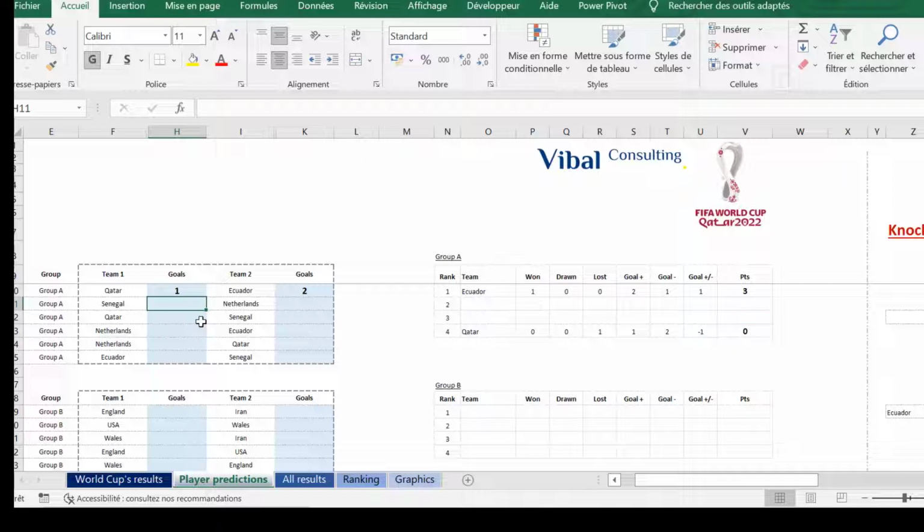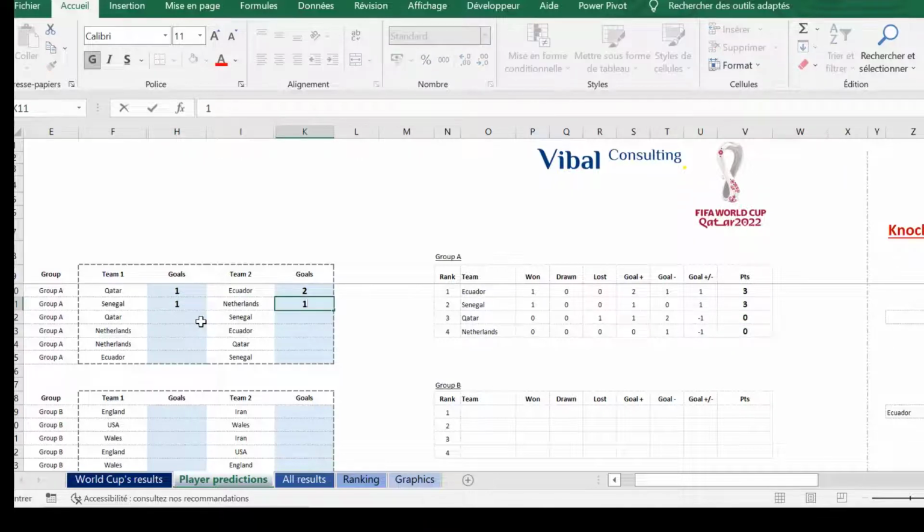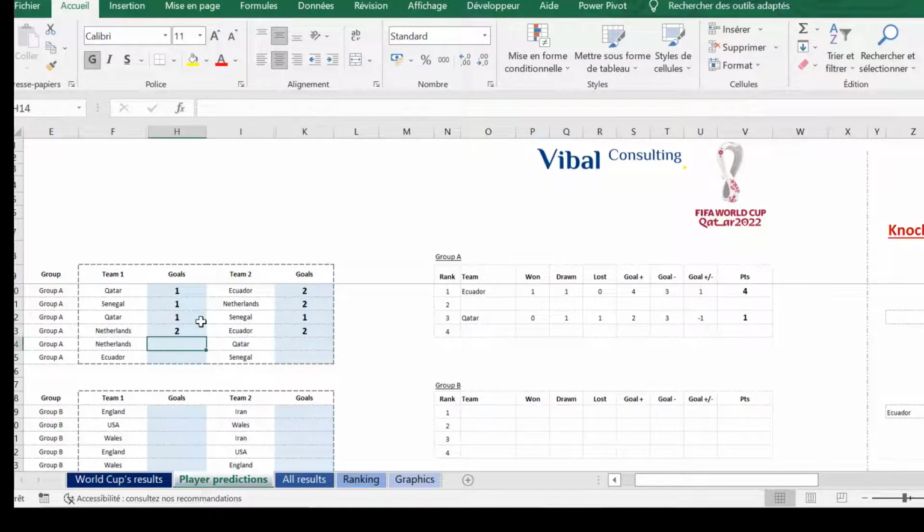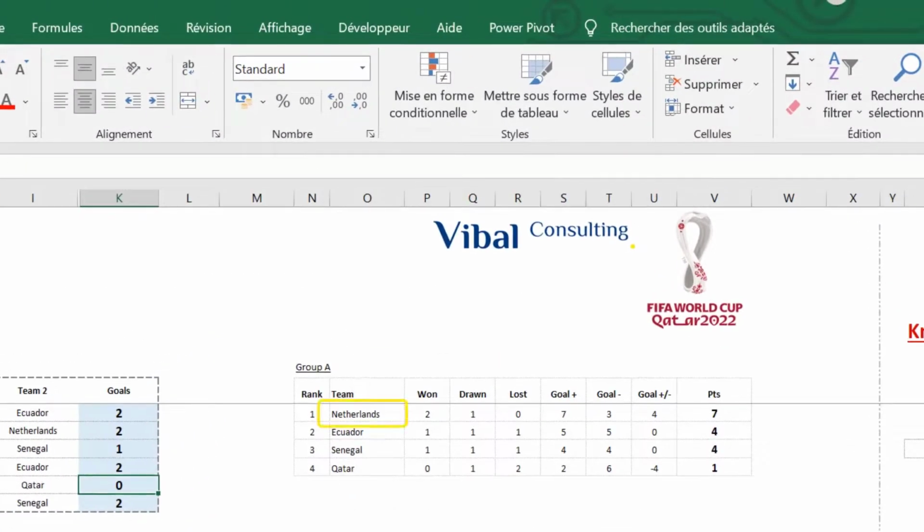So Senegal, Netherlands, let's say 1-2 for Netherlands, Qatar, Senegal 1-1, Netherlands, Ecuador 2-2, and Netherlands, Qatar 0-3... 3-0, and Ecuador, Senegal, a victory for Senegal. Now the ranking has been updated. The first of the group is the Netherlands with 7 points. We have the number of wins, draws, number of goals scored, conceded, and the goal difference. Just below we have Senegal and Ecuador both with 4 points each.